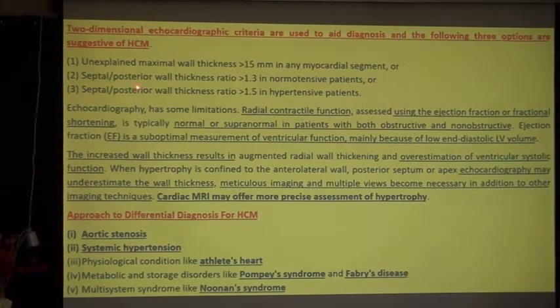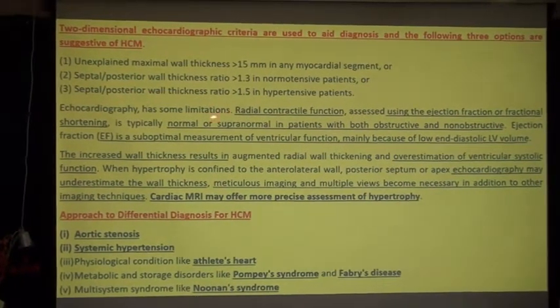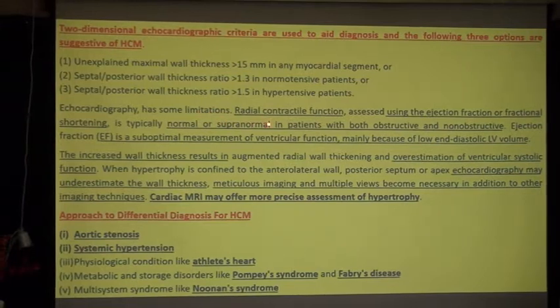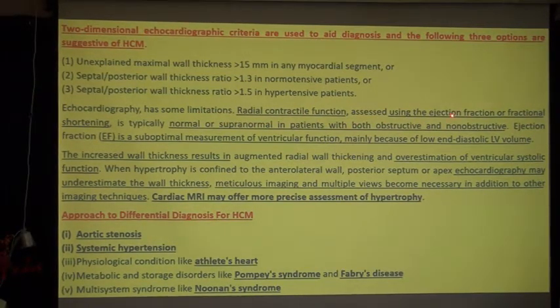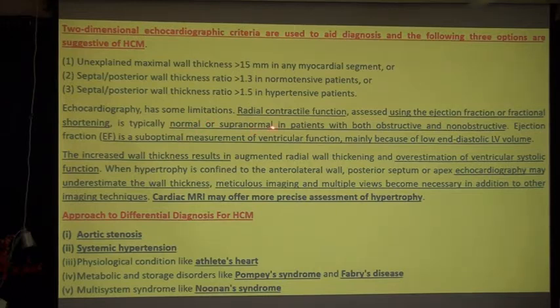Then echocardiography has some limitations. Radial contractile function assessed using the ejection fraction or fractional shortening is typically normal or supranormal in patients with both obstructive and non-obstructive HCM.